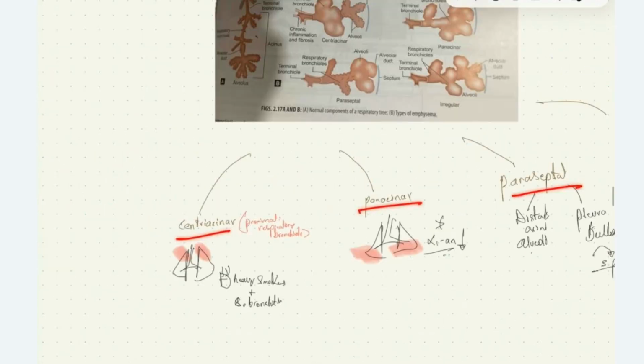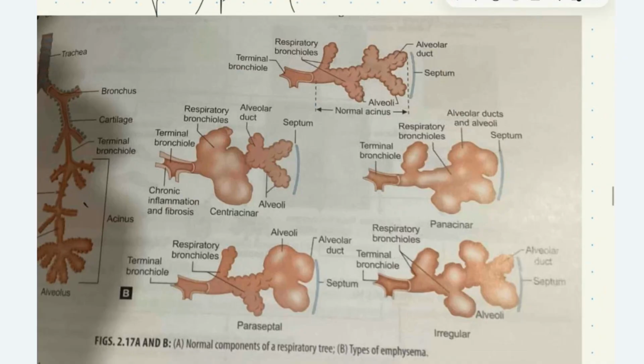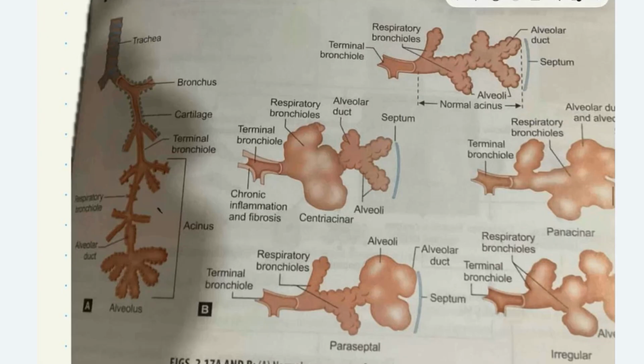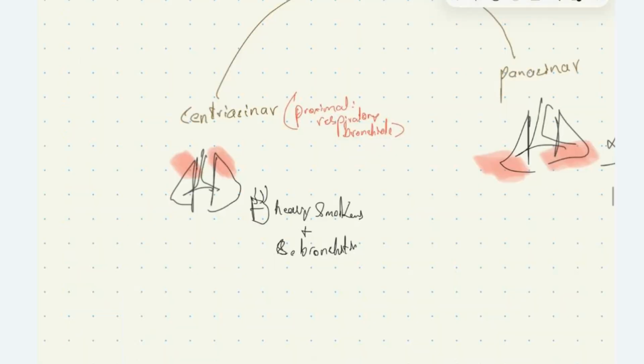In centriacinar type, the proximal respiratory bronchioles are involved, sparing the distal alveoli and alveolar duct. Here you can see in this image the involvement of respiratory bronchioles, whereas the alveolar duct and alveoli are normal. This is called the centriacinar type. The centriacinar type usually involves the upper lobe of the lung. It's usually seen in heavy smokers, and it's commonly associated with chronic bronchitis.